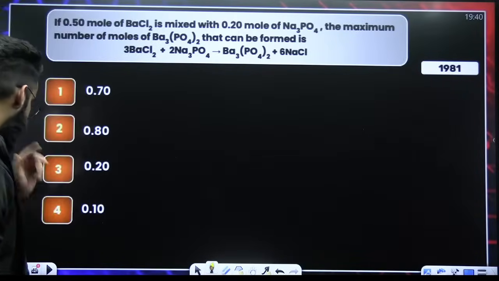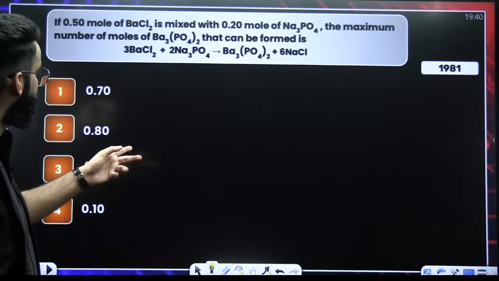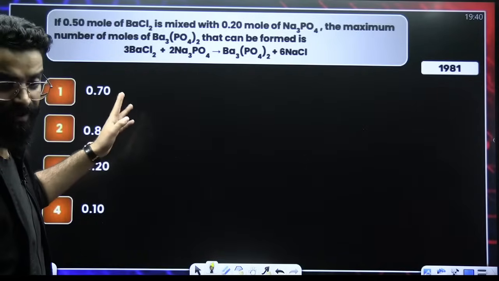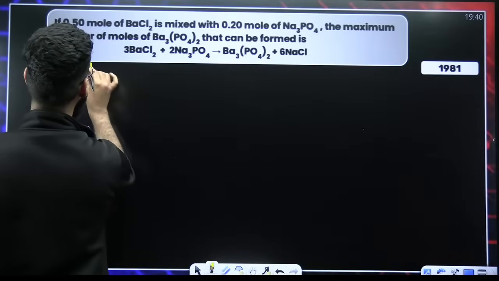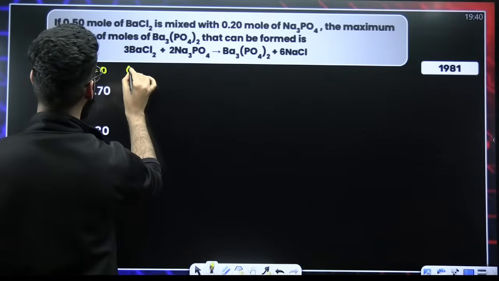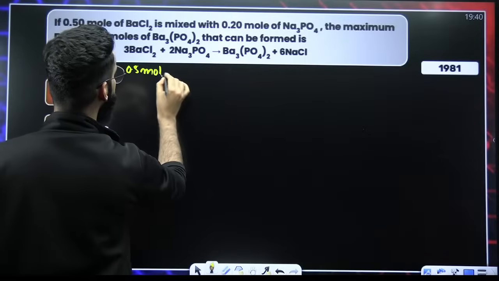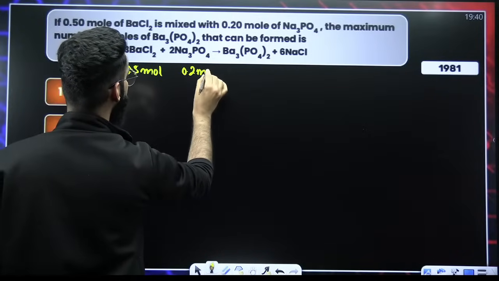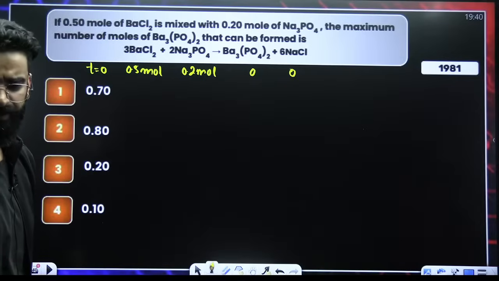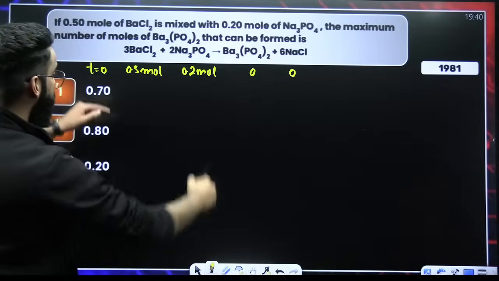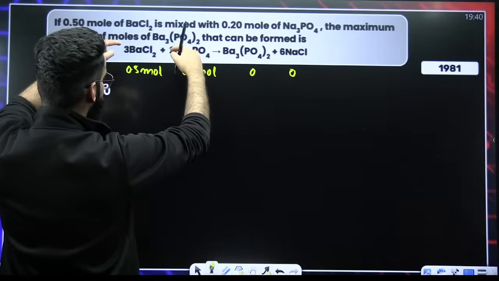Tell me the answer of this question quickly. It's again very simple. I believe you would have solved this question many a times. As per the question, we are starting with 0.5 moles of BaCl2 and 0.2 moles of Na3PO4. Again, the question is based on limiting reagent. What do we need to do? Given moles, divide by stoichiometry coefficient.